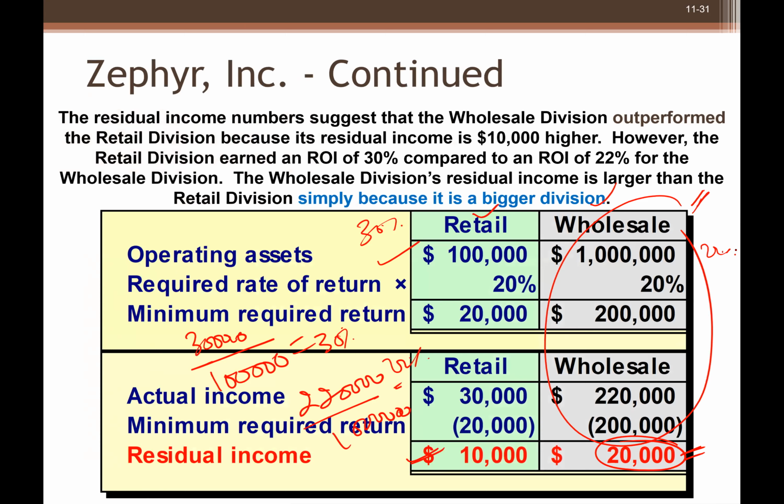So what to do now? Can you compare those? The answer is no. Because the residual income approach cannot be used for comparing different sizes, but ROI can be used to do that, right? Because your ratios can be comparable. Numbers are not comparable.